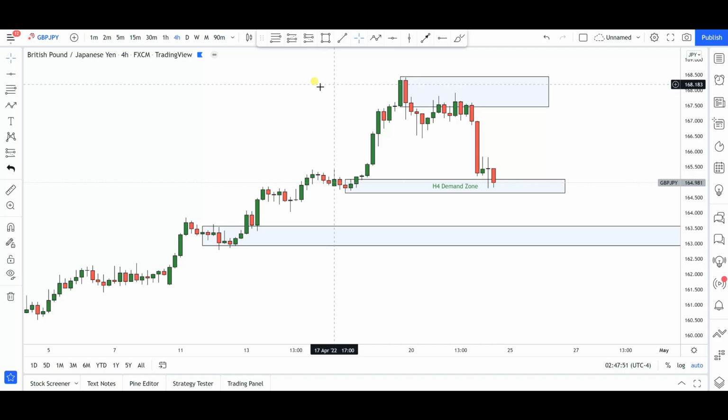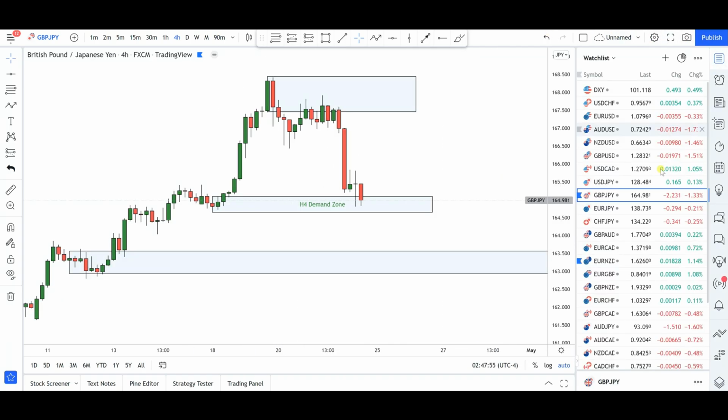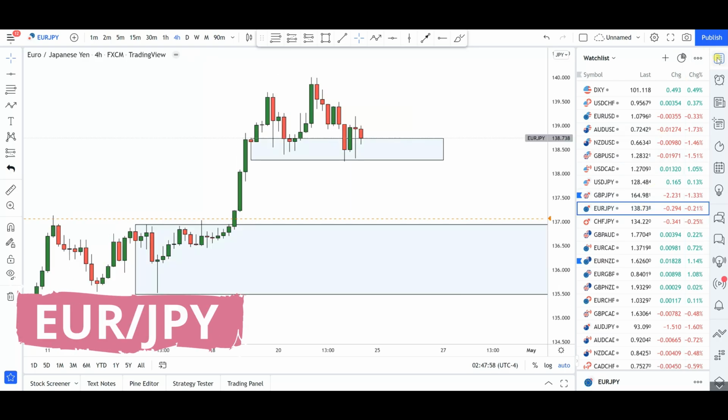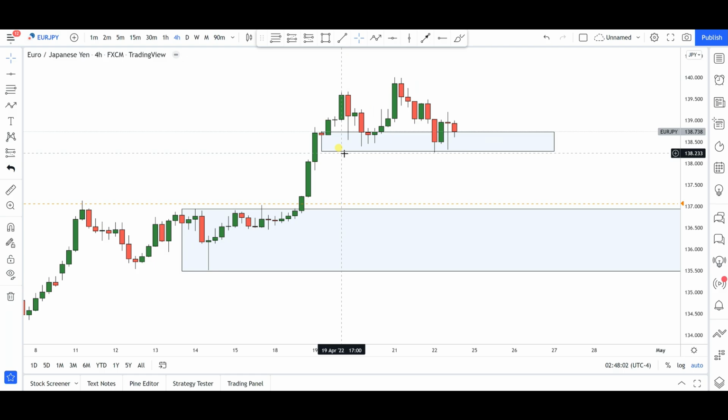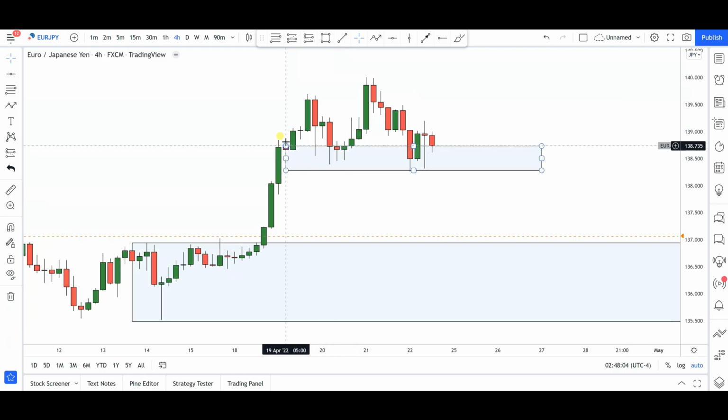All right, so that's pretty much it for British pounds and Japanese yen. Now next up is going to be euro yen. So this is the first cross pair that I'm going to be taking a look at. Now, unlike the other yen crosses we've looked at, euro yen is still inside this particular demand zone area that we have in the 4 hours time frame.